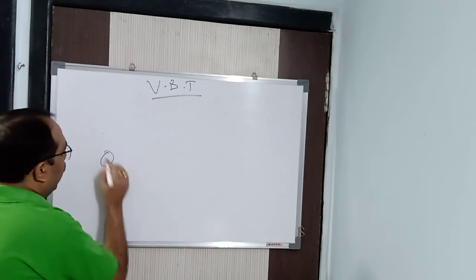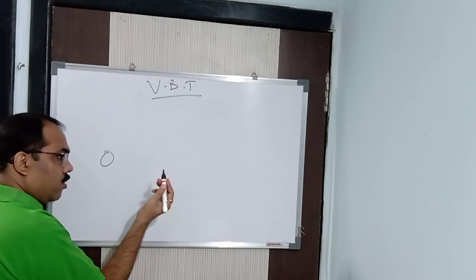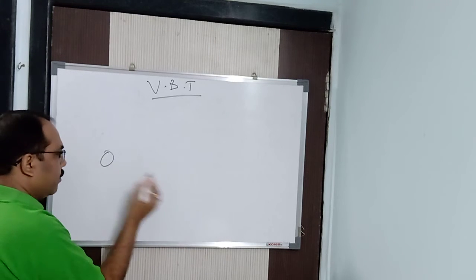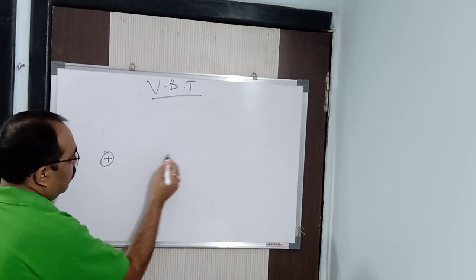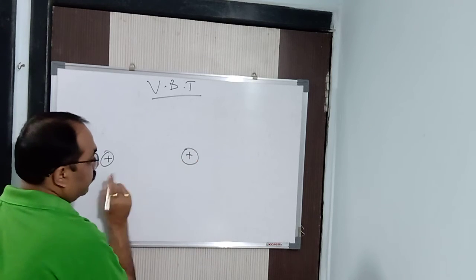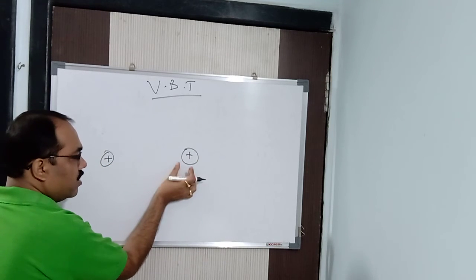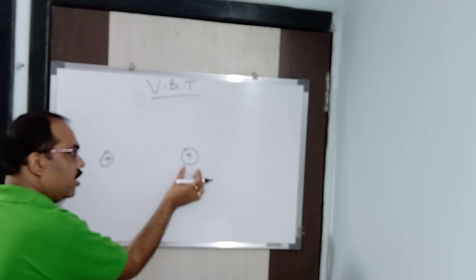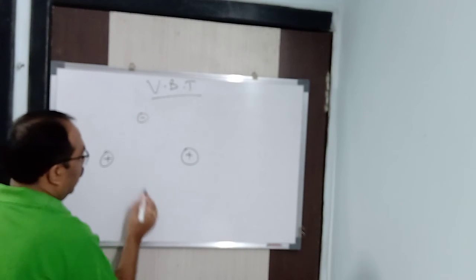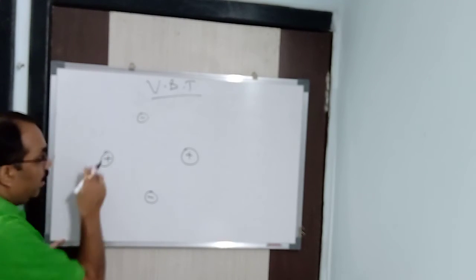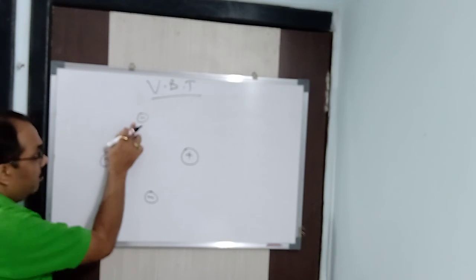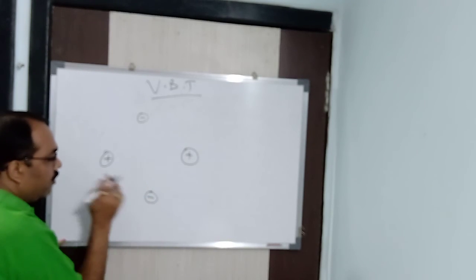Now, you know, hydrogen has one electron and one proton in its nucleus, in its atom. So this is one hydrogen atom and this is another hydrogen atom, which contains one proton in its nucleus. This other atom contains one proton in its nucleus, and it has one electron in its shell. This hydrogen atom has one proton, one electron. This hydrogen atom has one proton and one electron.